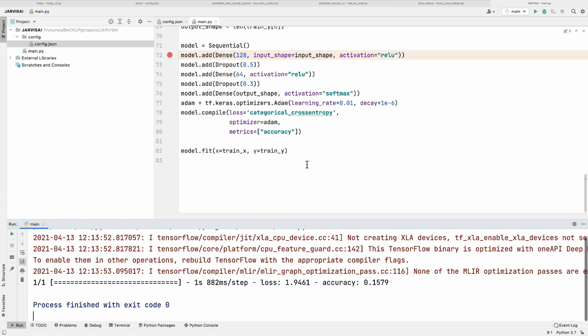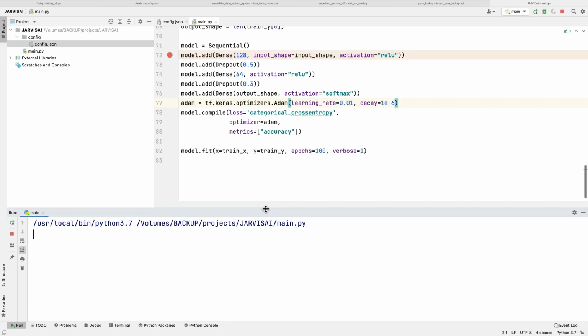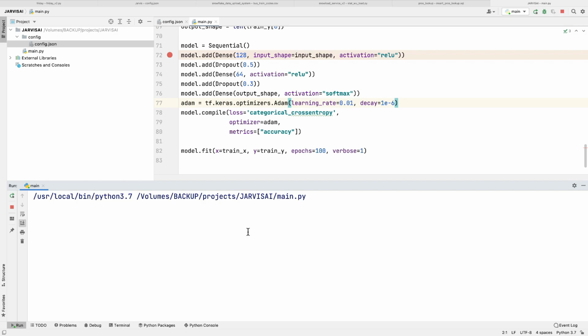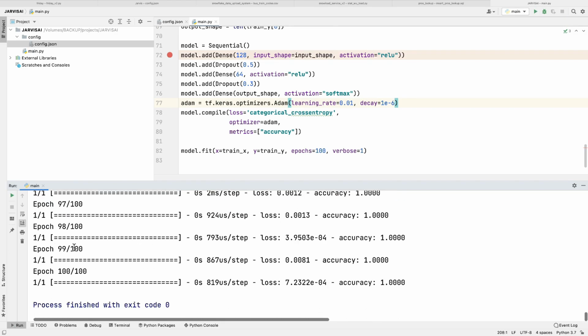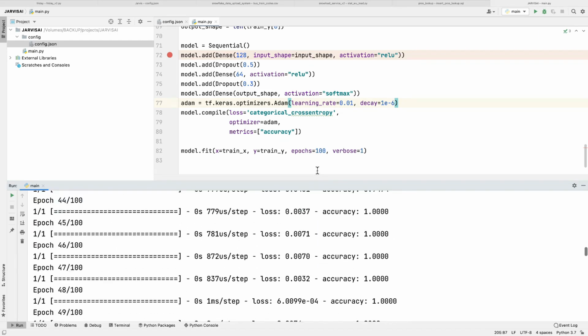Okay, so now what we need to do, so you can have many steps. How you can have it, like epochs here, and 100 or 200 you can have it, and step will be 1. So if I run this, you can see here it will train our model step by step on each step, right? And it will show you the accuracy also on each step. So I'll show you that also. So here you can see till 100 we are getting all the accuracies as 1, right? Okay, so now